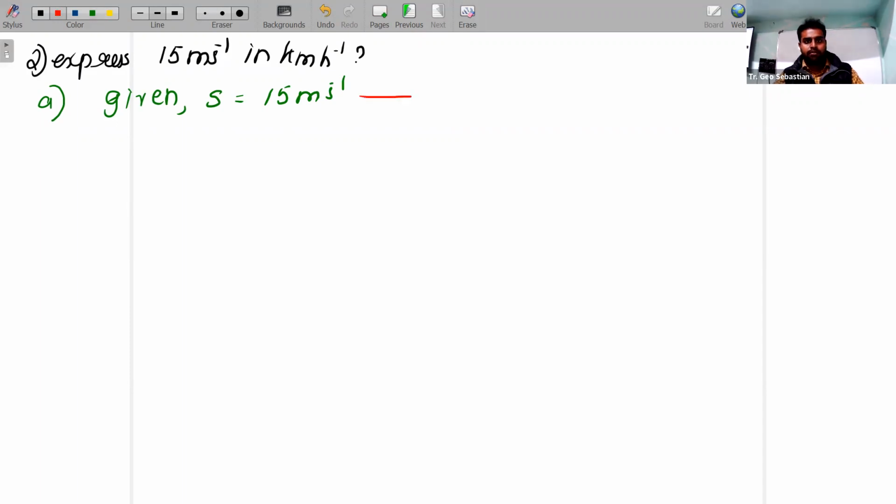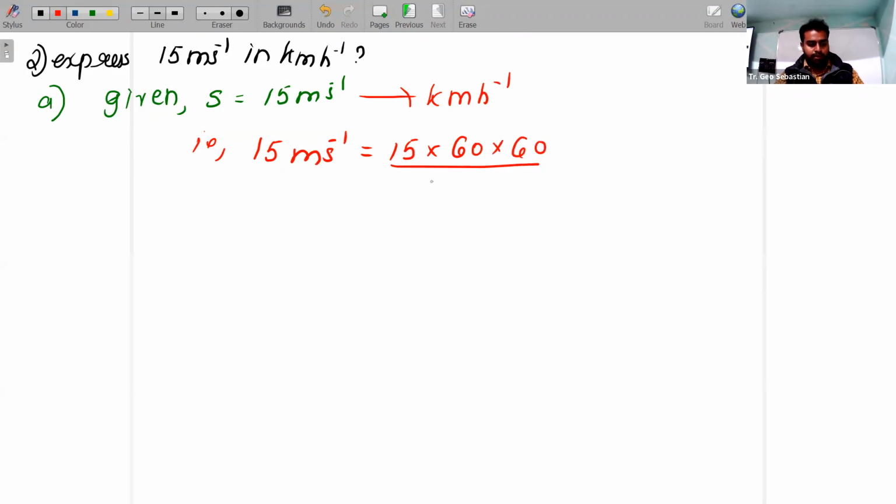Now you should convert into kilometer per hour. Opposite to that, you have to do: 15 into 60 into 60 divided by 1000. You will get 54 kilometer per hour.